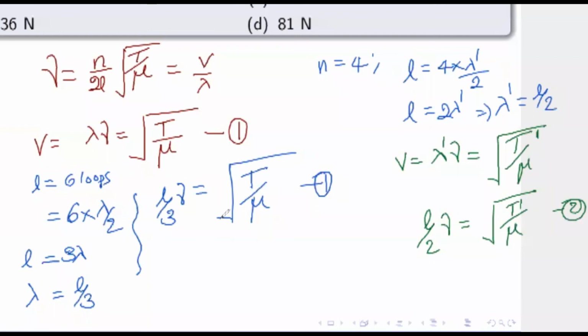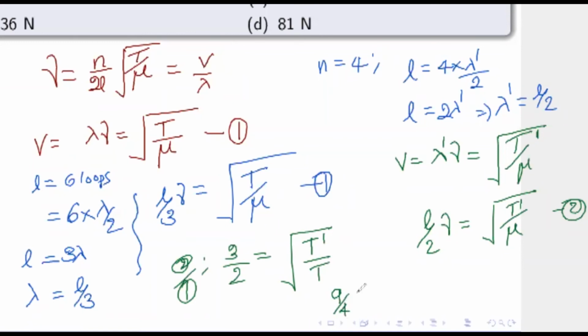Now from the fact that velocity will remain constant in a given medium, we can equate 1 and 2, or we can also divide equation 1 and 2. Let me divide 2 by 1 so that I get L by 2 and L nu cancels. What remains is 3 by 2, that is equal to square root of T prime by T. Square it on both sides.